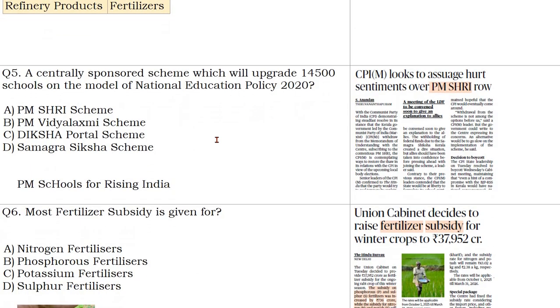Now come to this. So there was some news regarding PM Shri, as you can see. It is a centrally sponsored scheme which will upgrade 14,500 schools on the model of National Education Policy 2020. So it is PM Shri scheme. The CPIM has signed a MOU with the center regarding that, and the conflict happened.